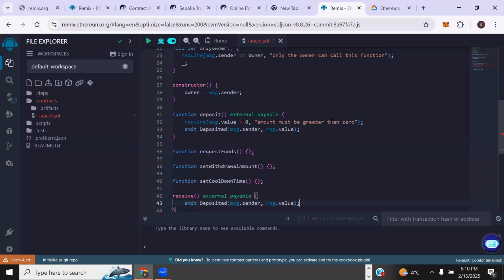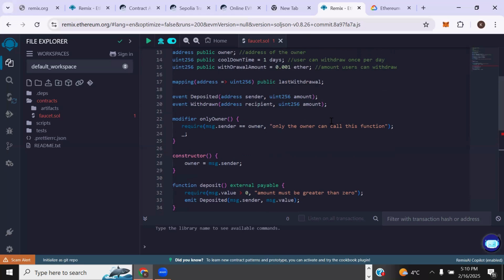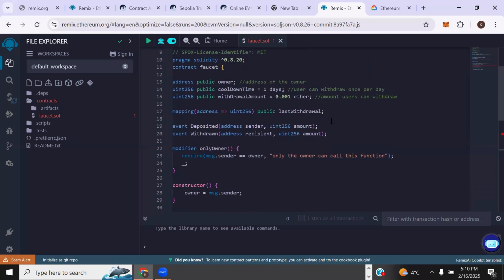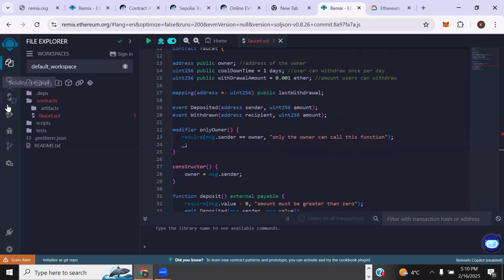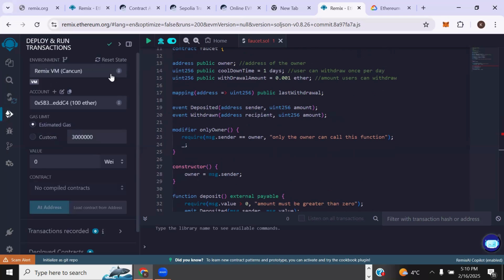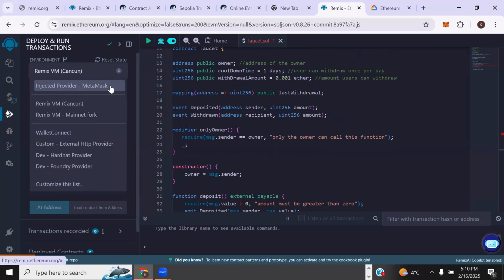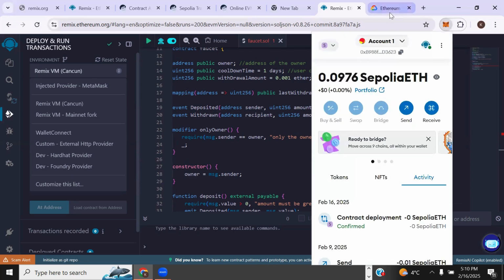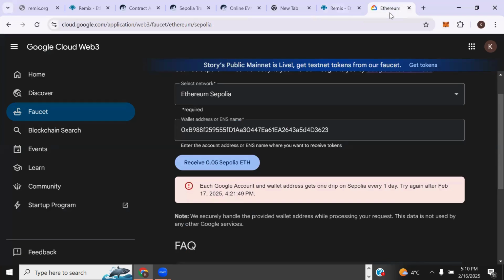Now, because we're going to be dealing with Sepolia Ethereum, which is just like Ethereum but a test Ethereum, all we have to do is create a file, and this creates an interface for us to deploy. When we're deploying, we're going to use MetaMask and indicate that we're deploying on the Sepolia Ethereum network. Anything that happens on that network has to use the native token, which is Sepolia Ethereum, and that's what is in my wallet here. Like you saw, we got it from this site here, Google Cloud, this link basically.